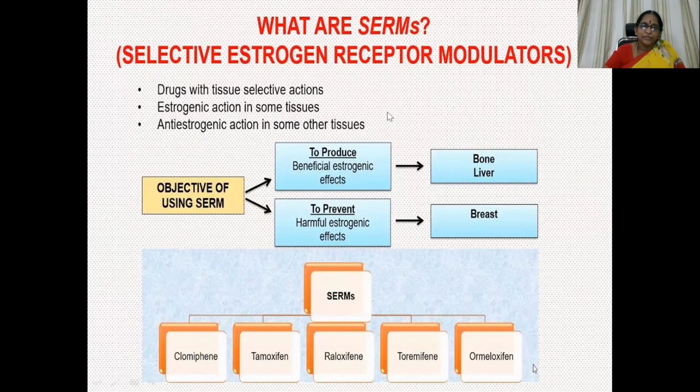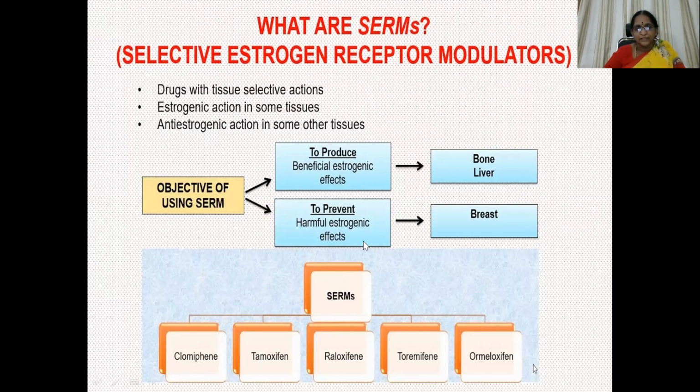Selective estrogen receptor modulators. These are the drugs with tissue selective actions. Selective action is there, but it is modulating action, not down-regulating action like that of the SERDs. So estrogenic or agonistic action in some tissues, anti-estrogenic action in some other tissues. What is the objective of using SERMs? That is to produce beneficial estrogenic effects and to prevent harmful estrogenic effects.